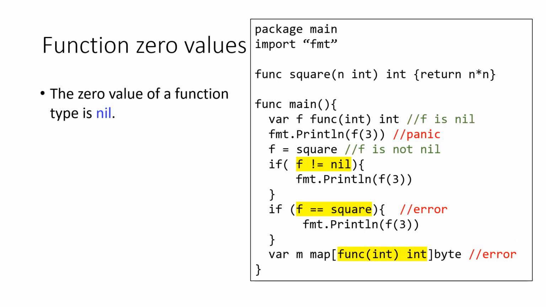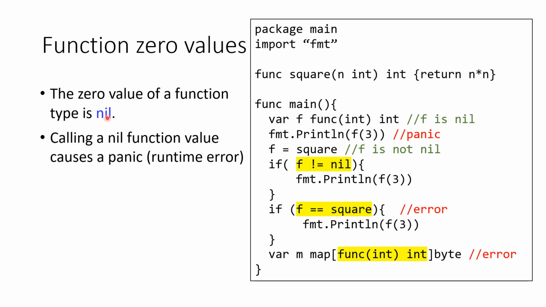Like any other data type, function types also have the zero value. The zero value of a function type is called nil, which is the same as the zero value of a slice type. Calling a nil function value causes a panic, which is a runtime error.